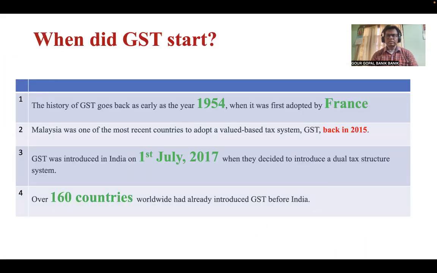We should remember that GST was first introduced in France in 1954. In 2015, Malaysia was the most recent country to adopt a value-added tax, GST. And in India, GST was introduced, remember, it comes for short notes also, from 1st July 2017.